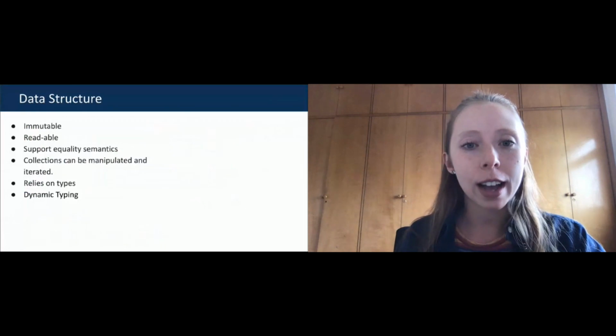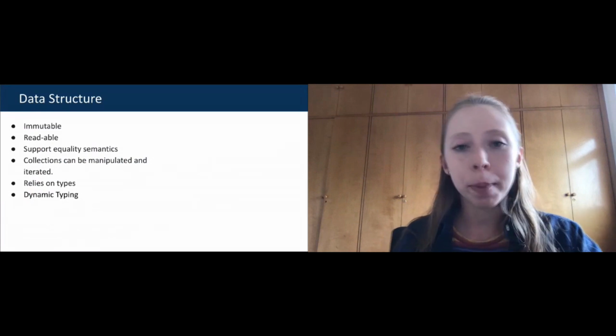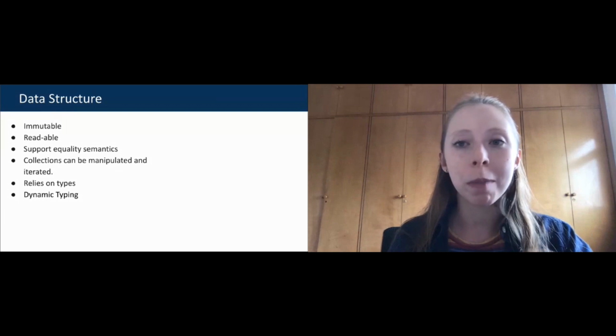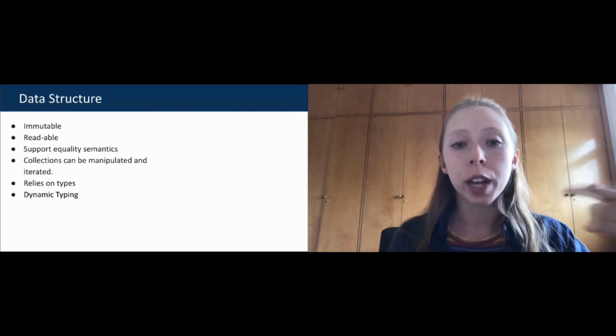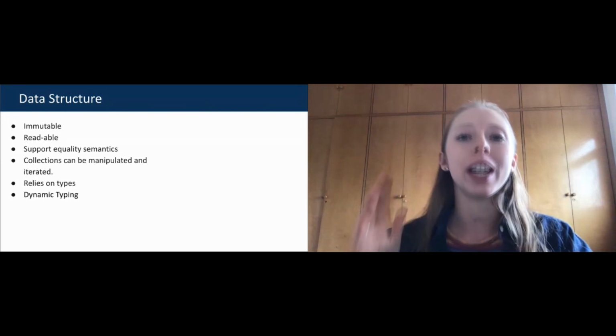And Clojure has strong data structures. So we apply immutability all the time. This is the first rule that I mentioned about functional programming, and we use it all the time. So we do not modify our variables. All the time that we create or edit a variable, we are actually creating a new one.